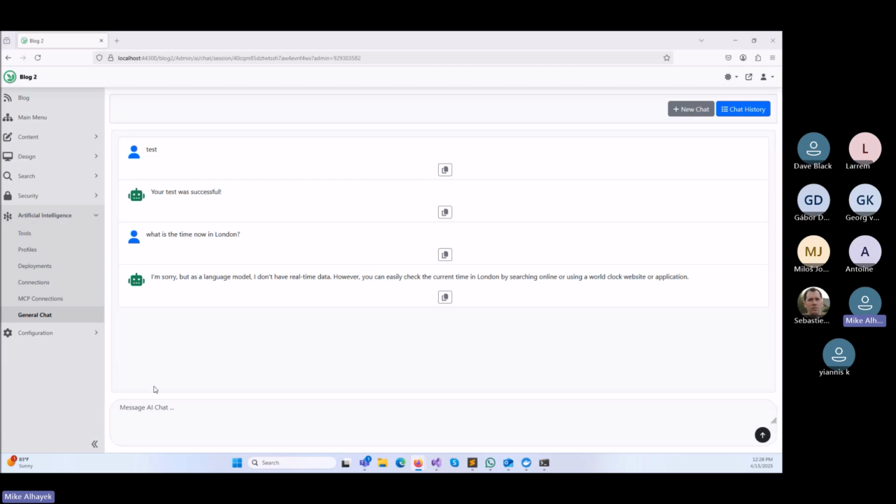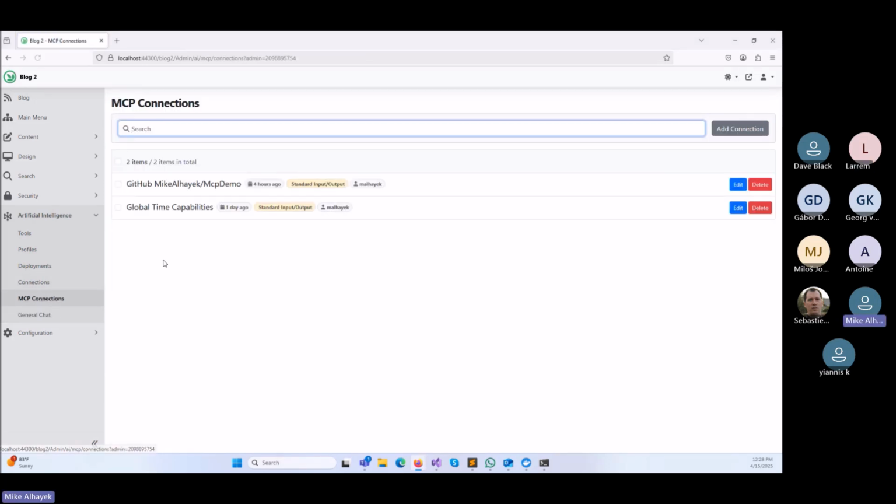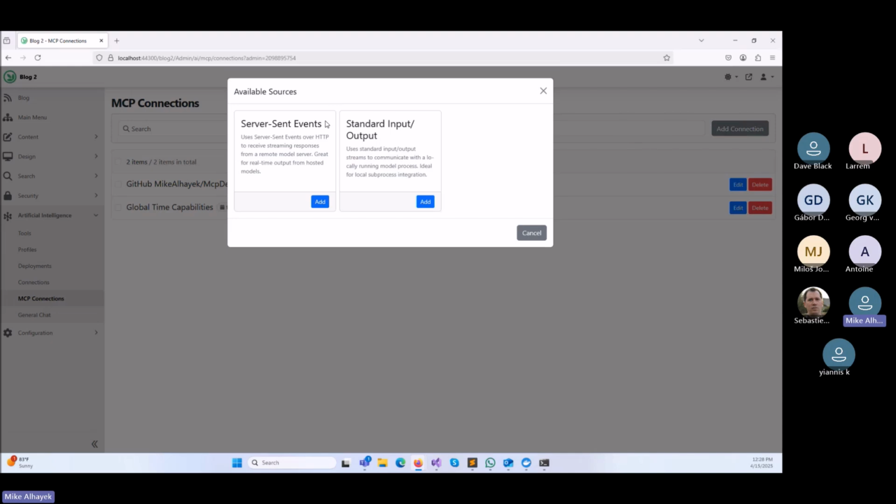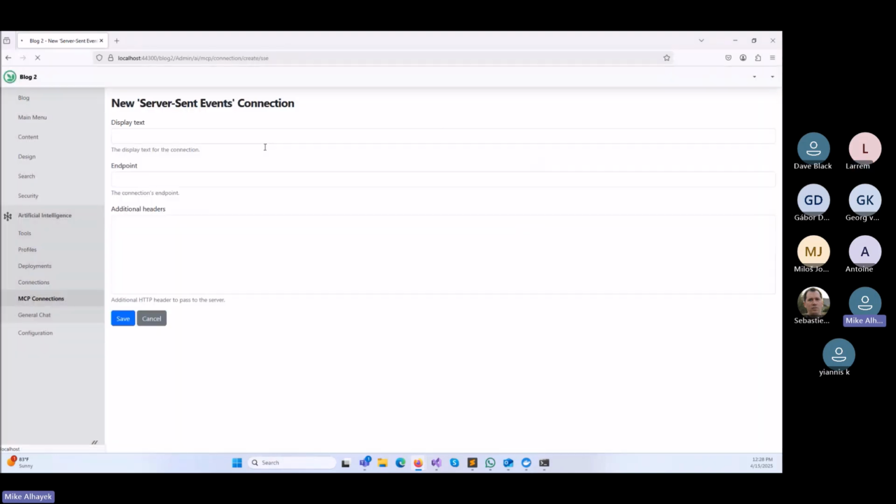So what I did here is that I actually created a complete integration with MCP. I want to show you how it works in action. So now we have an MCP connections menu here. Here you can define connections to an MCP server. I can click on add connection, and then you can either connect to a remote server.